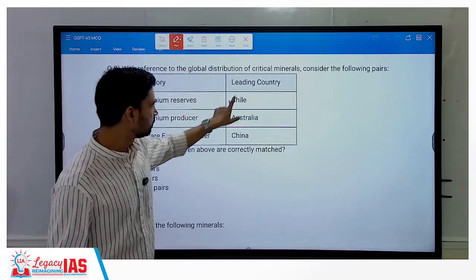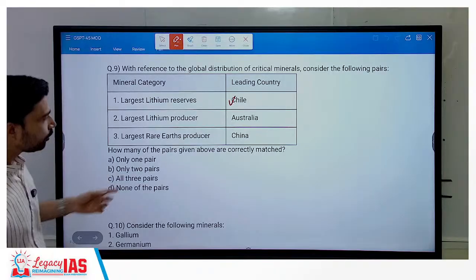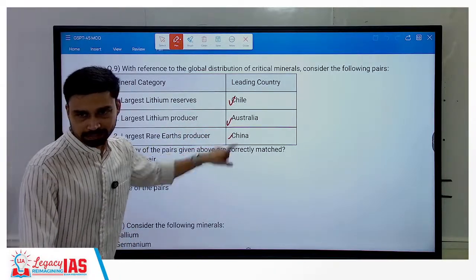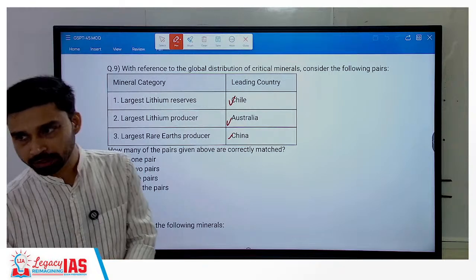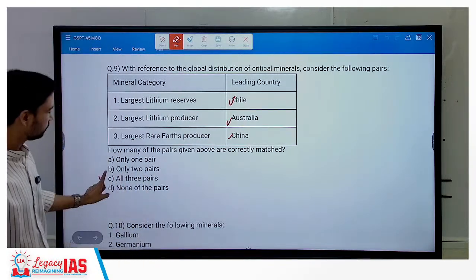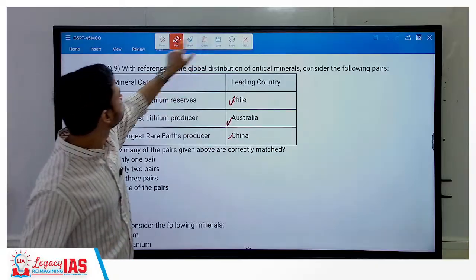Mineral category, largest lithium reserves. Where is it? Chile. Largest lithium producer, Australia. Largest rare earth producer, China. China has dominance. 80% of rare earth is produced where? In China. So, what is the correct option? All three pairs. C.